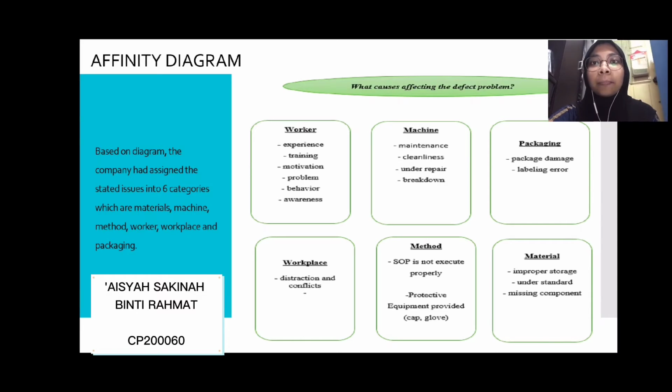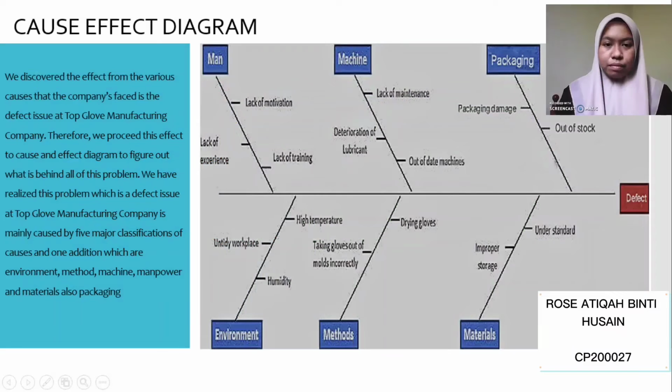In addition, the fifth was caused by the method. Lack of a stated standard operating procedure (SOP) caused the employees to work according to their own preference and do things without supervision. And the last cause was within material, where improper storage, substandard materials, and missing components also contribute to the impact on the production of rubber gloves.